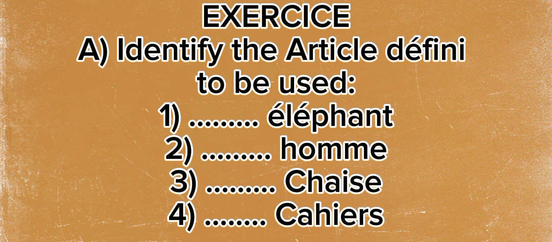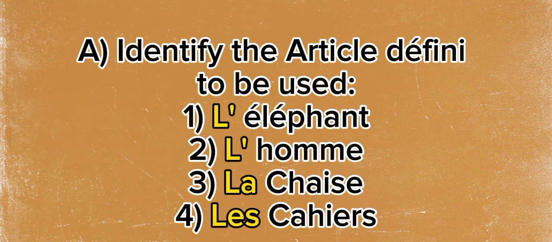So the fourth one, cahiers. The cahiers is ending with an S. So it is plural. So the only plural definite article in French is les. So the answer there is les. But what if it did not have an S at the end? It could have been what? Le cahier.